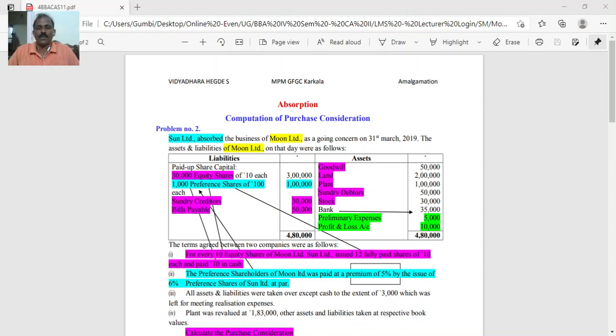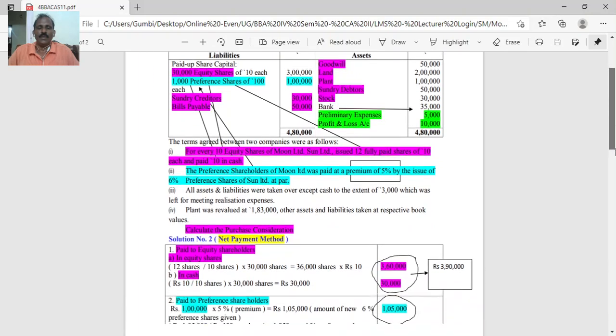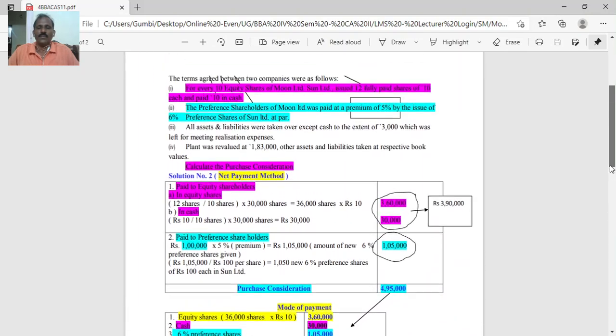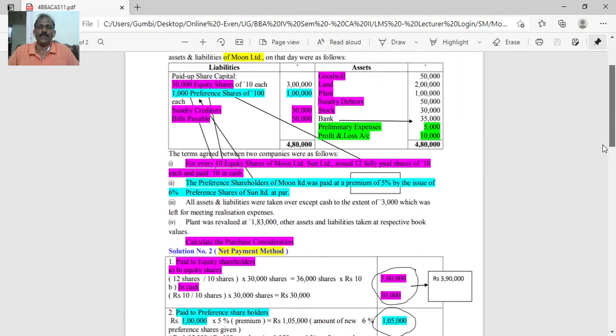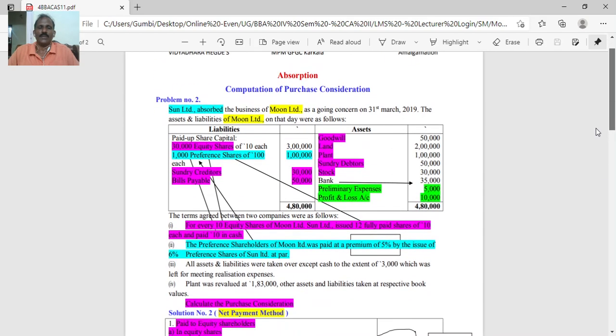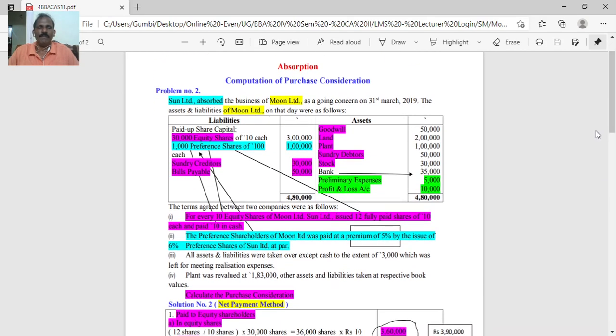In this problem also, you are asked to calculate purchase consideration only, maybe a 6 mark question for BCom, and for BBA it was 4 marks this year, earlier 8 marks. Let me read the problem.